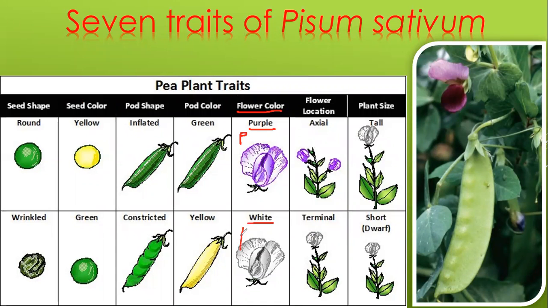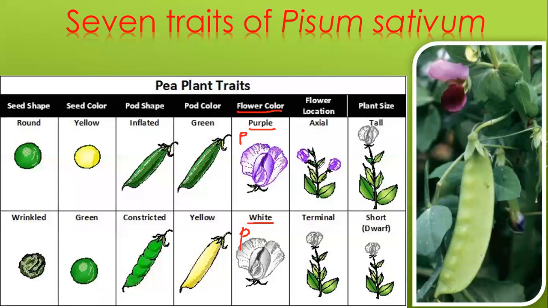Small p. Guys, this is normal. Okay, this is normally how we determine the alphabets. But in your exam, the examiner, the person who puts a question in your question paper, you may see some other letters also. Instead of P, you can expect capital W also for white flower color. It depends upon the question. Normally, we say capital P for purple and small p for white.